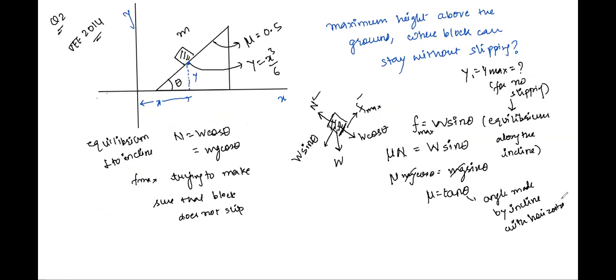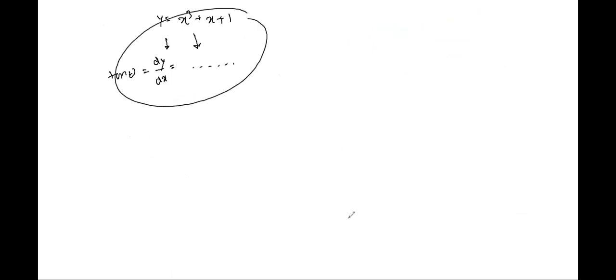Yesterday we had just read that whenever you are given an equation y is equal to, say, x cube plus x plus 1, how do you find out tan theta? Of course, we know that dy by dx, or slope, is nothing but tan theta. So calculate the slope in order to proceed ahead.